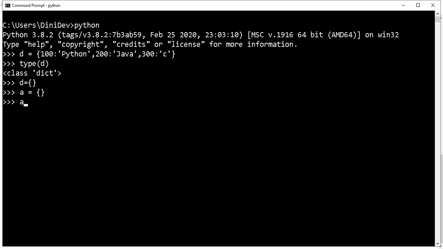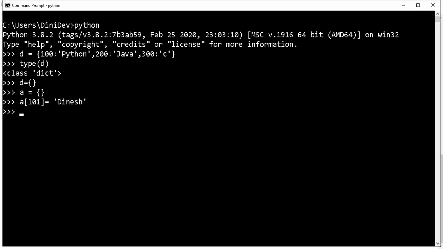In that scenario, I mention a square bracket. Inside the square bracket we need to mention the key. I'm going to give the key as 101. Now I need to give the value. Here for 101, like roll number and name, I'm giving my name.